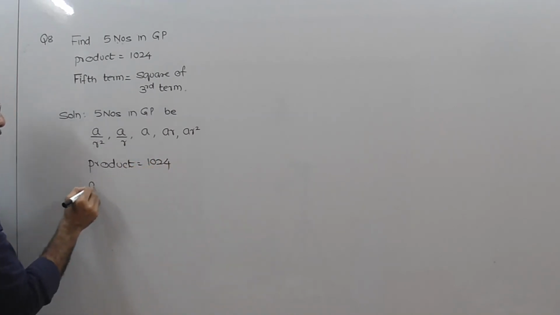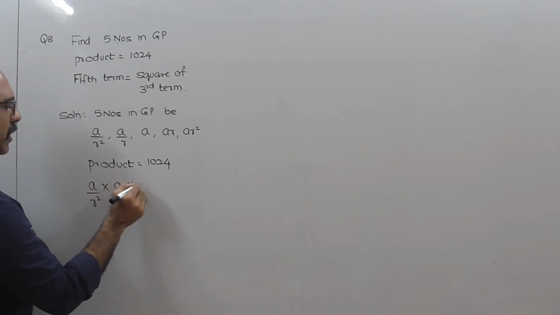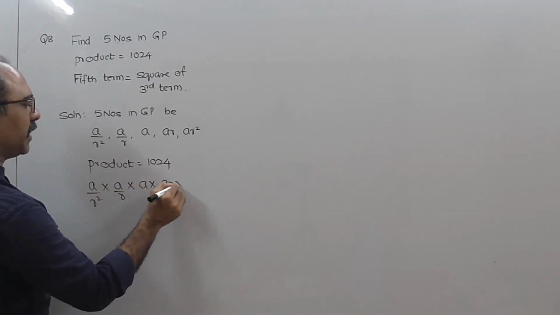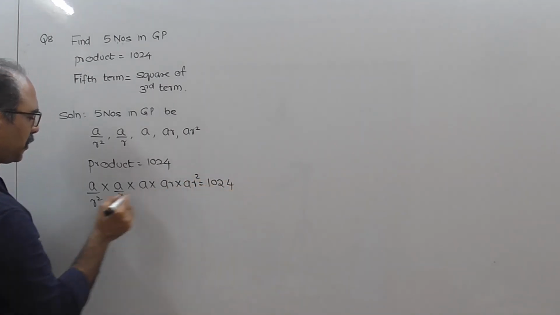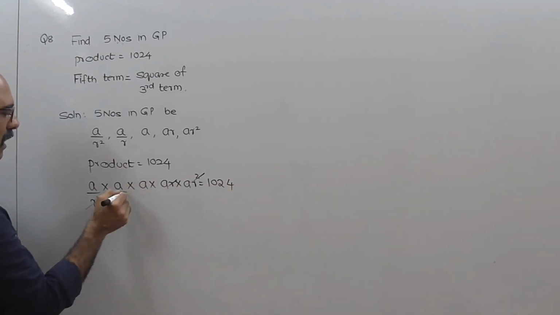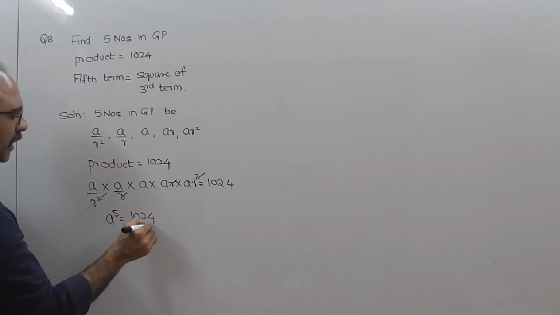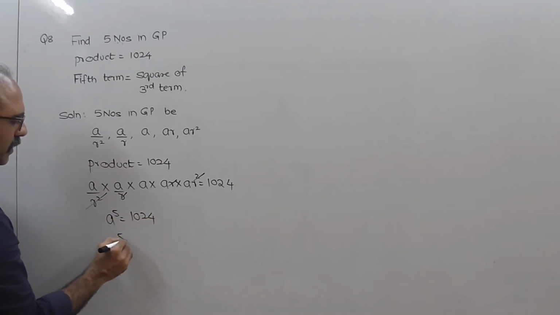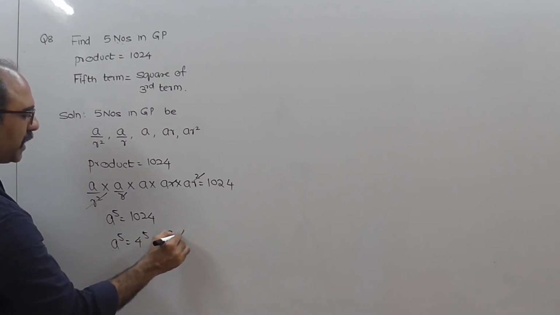Product is 1024 means a upon r square into a upon r into a into ar into ar square equal to 1024. The r square cancels and you get a raised to 5 equal to 1024. a raised to 5 will be equal to 4 raised to 5, so a will be equal to 4.